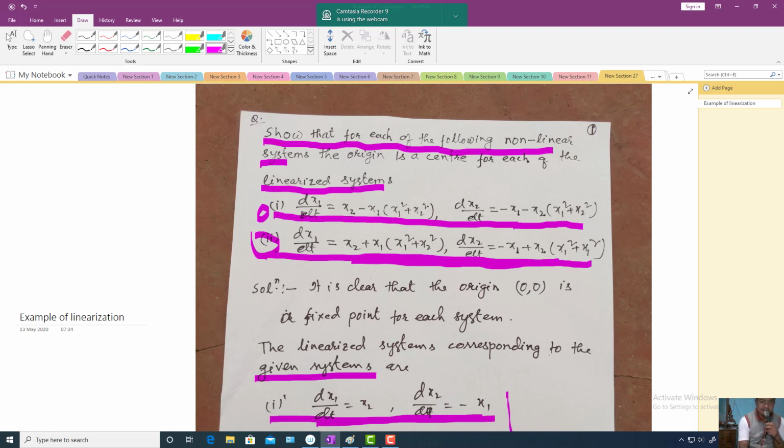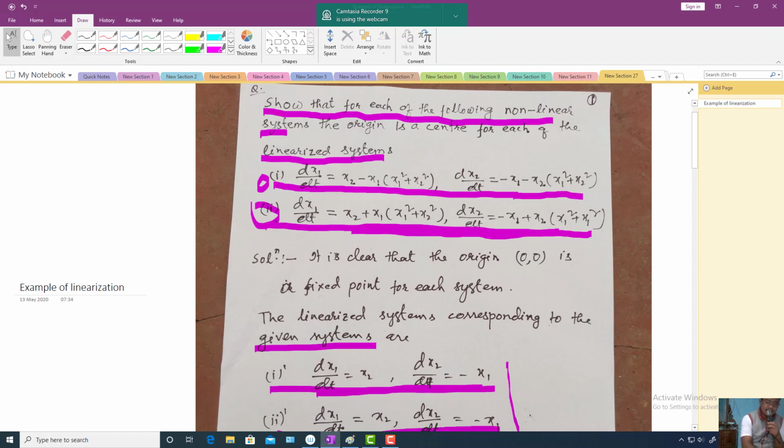In other cases, if the linearized system is stable, the nonlinear system is also stable. If the linearized system is unstable, the nonlinear system is also unstable. But a center is always a stable fixed point for the linearized system, while for the nonlinear system many things can happen. This is the example to support that. So let us see.